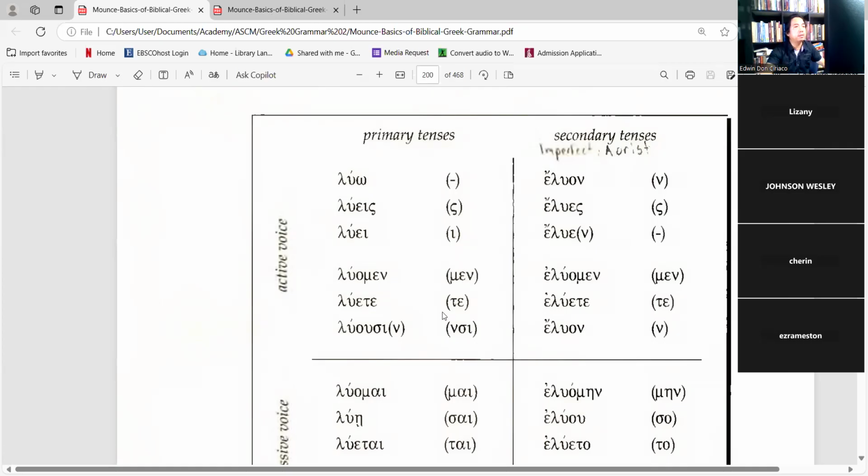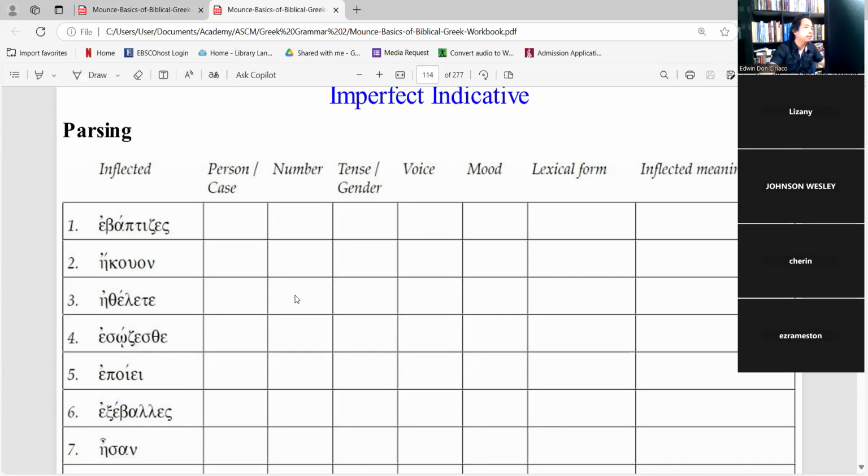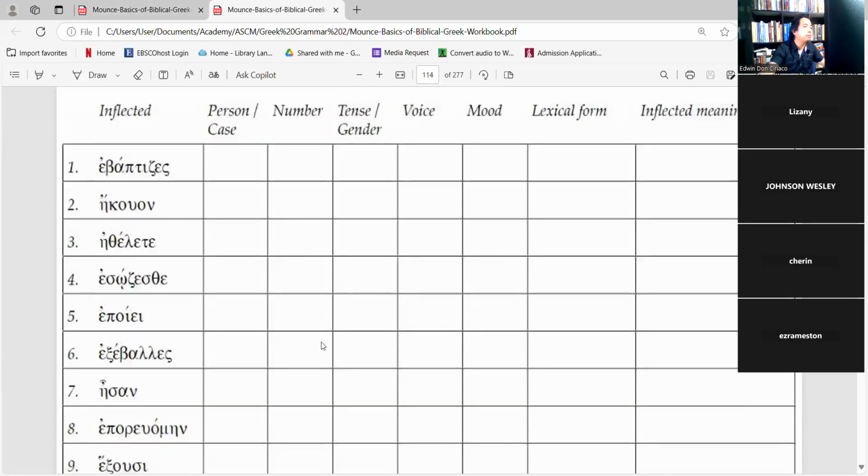So what will happen to the translation? It will become I was hearing, or they were hearing. Okay. They were hearing.